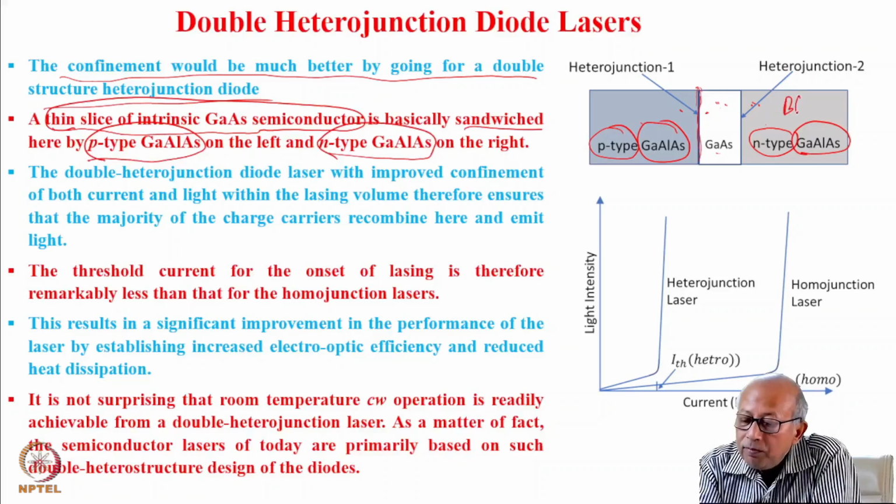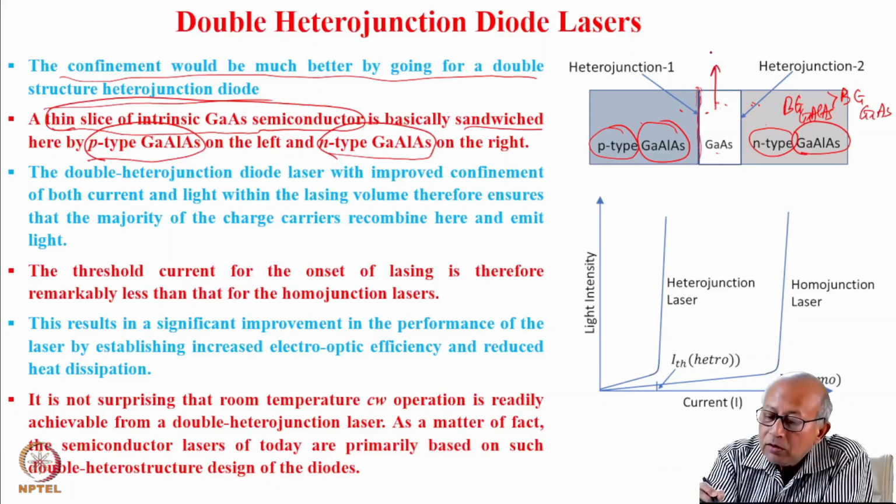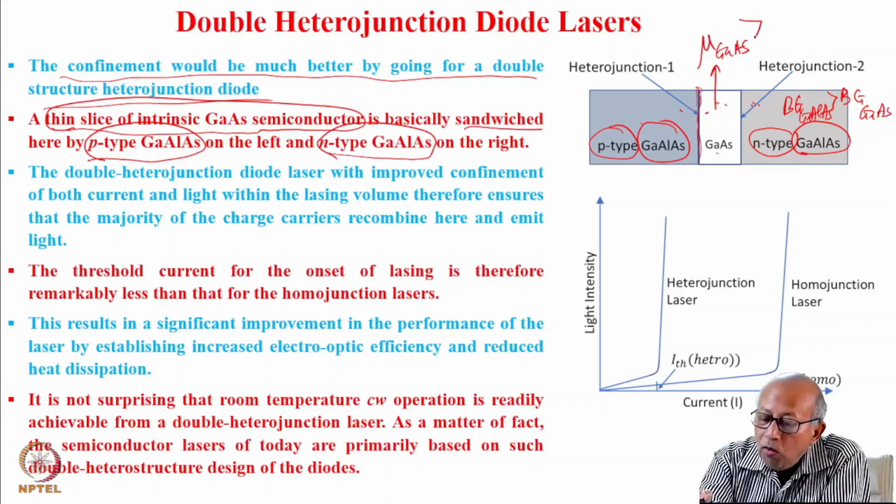So the band gap of this gallium aluminum arsenide is more than the band gap of gallium arsenide. So the refractive index of this gallium arsenide will be more than the refractive index of gallium aluminum arsenide.